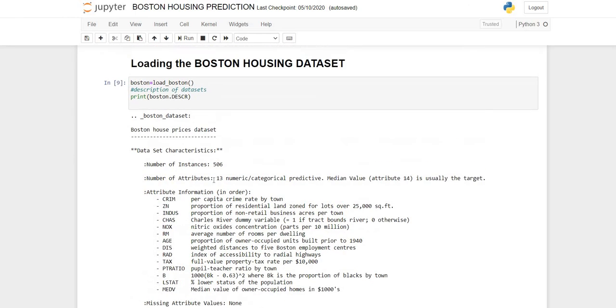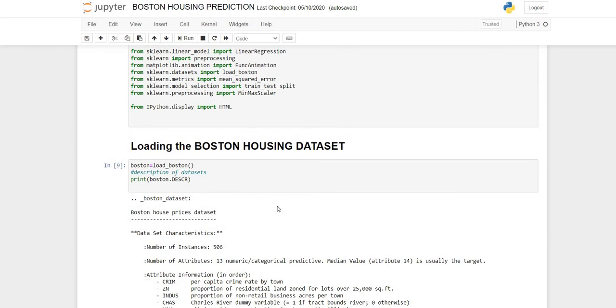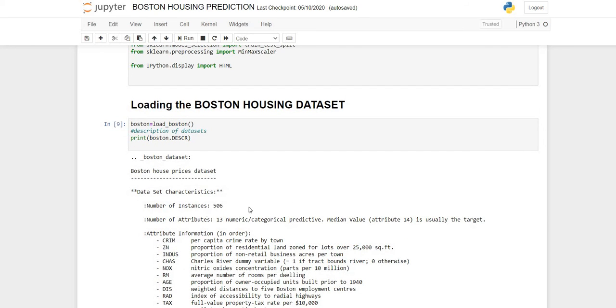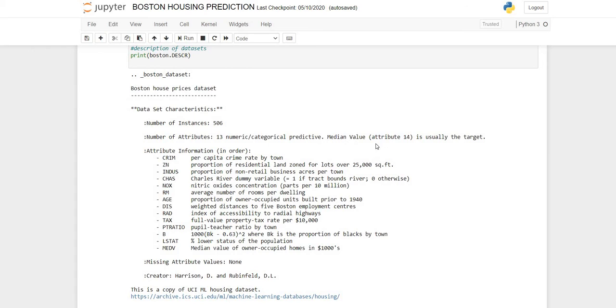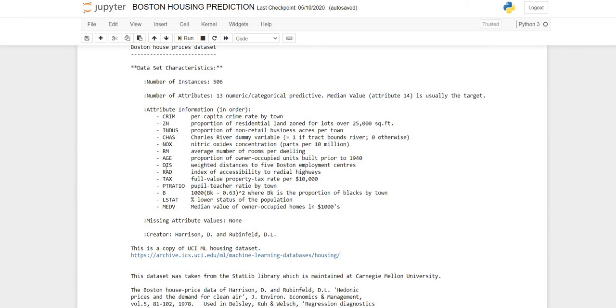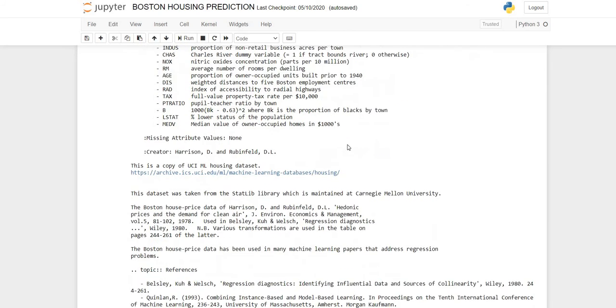As you can see, before the pre-processing process, the number of instances is 506 and the number of attributes is 13, and the 14th attribute is the median value, which is the target value. And you can see the attributes given below, which are the main attributes. So we can refer to this.